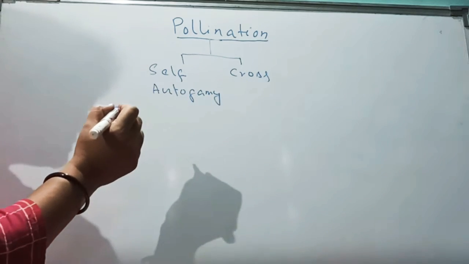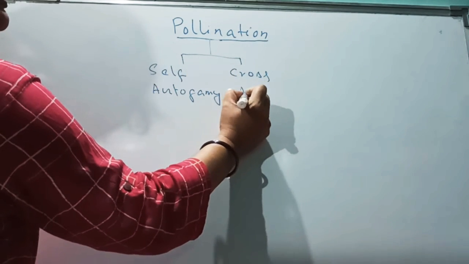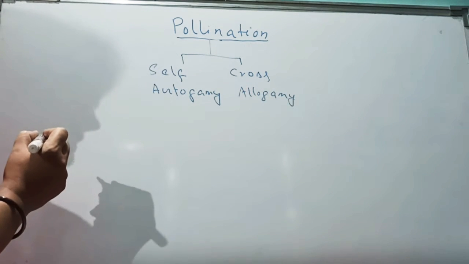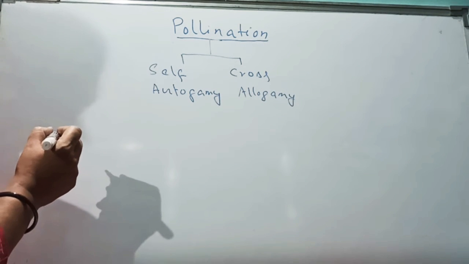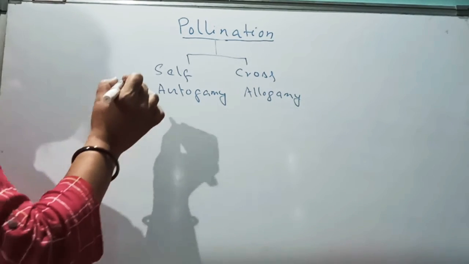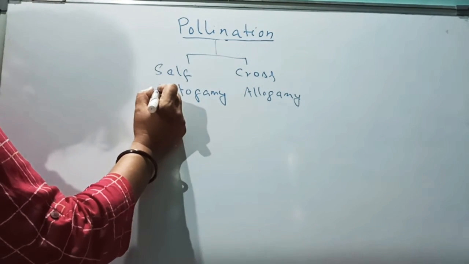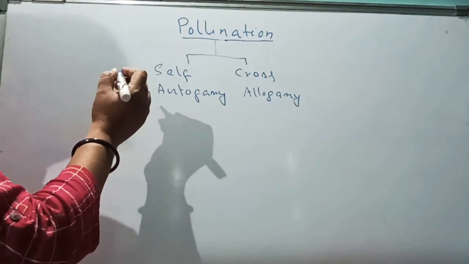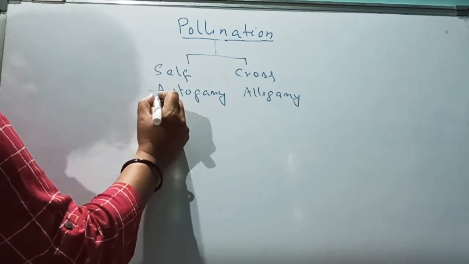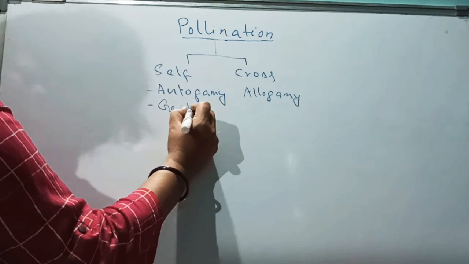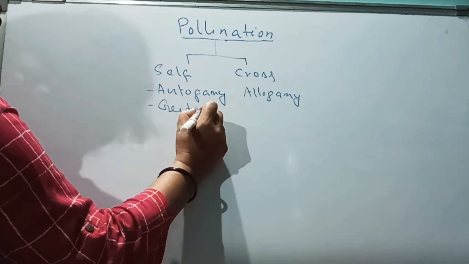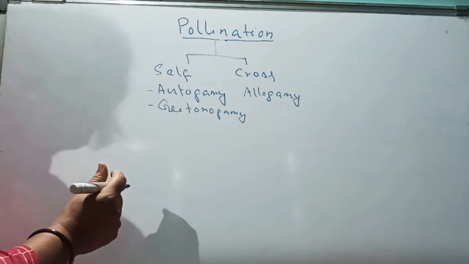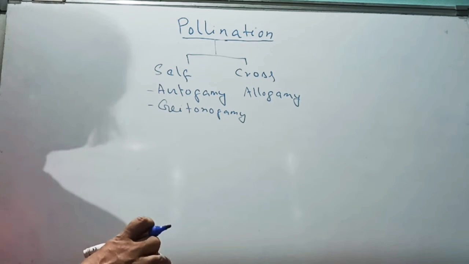And cross-pollination is also called allogamy. Now in self-pollination there is also another term that is called zetonogamy. So now your self-pollination is divided into two types. One is called autogamy, another is called zetonogamy.